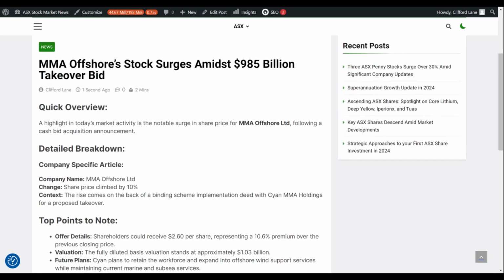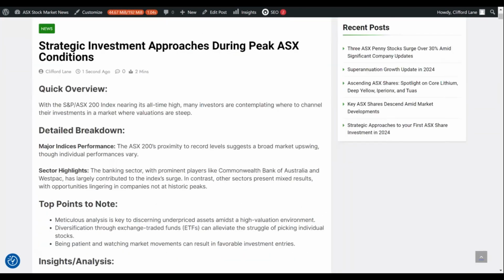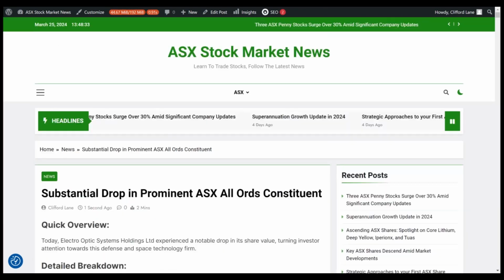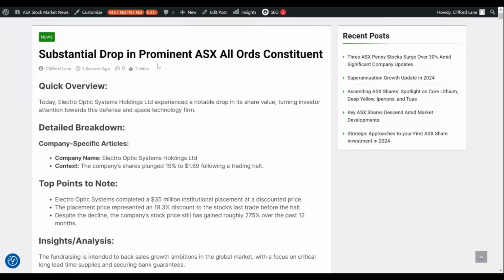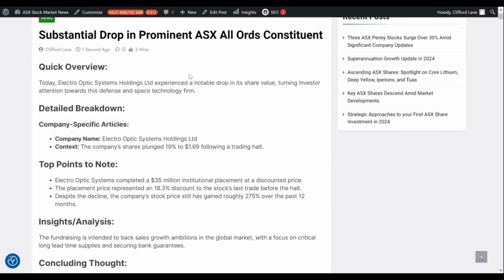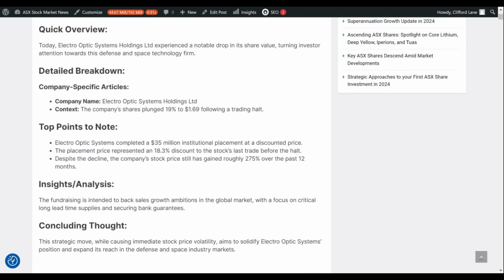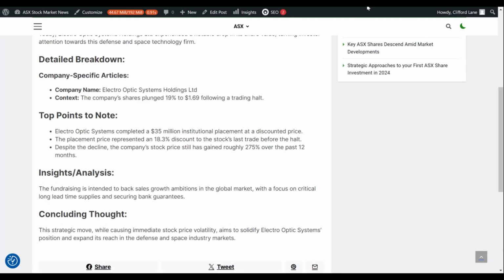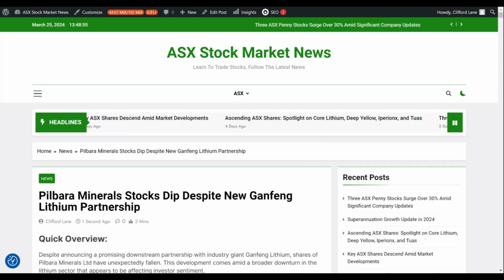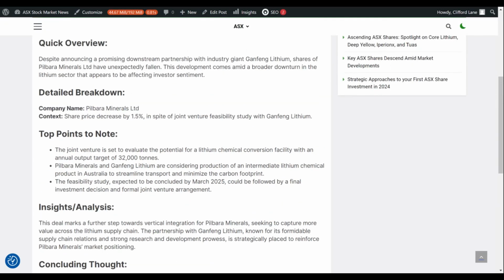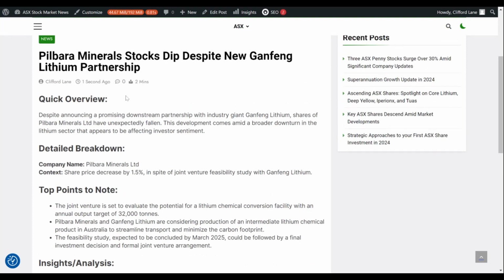Here's another one. I'm just going through this quickly just to show you. Substantial drop in prominent ASX all ords. And this is all factual data as well because it's based on the sources we've trusted. So it's picked up only information from the news sources that we trust. And here's another example. So there you go. I've shown you 4 examples of news content that was automatically produced using AI and automation.